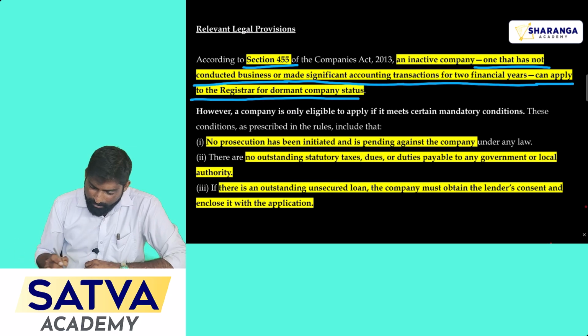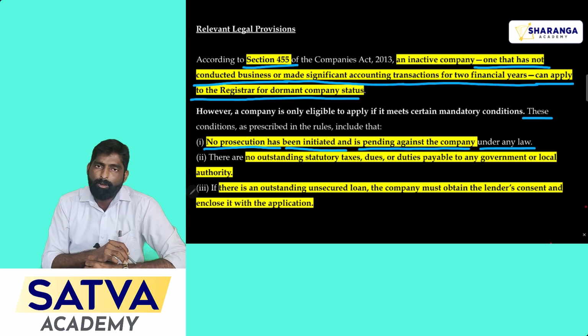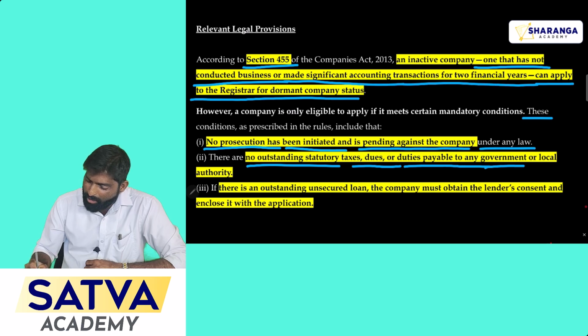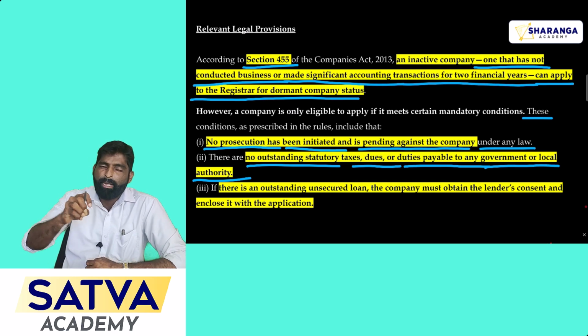See, let's compare it with the facts given in the question. First one is, no prosecution has been initiated and is pending against the company under any law. So according to the section, there is a pending suit against the company. The next one, there are no outstanding statutory taxes, dues, or duties payable to any government or even local authority. There should be no default of payment towards tax or any other payment to the government or local authority.